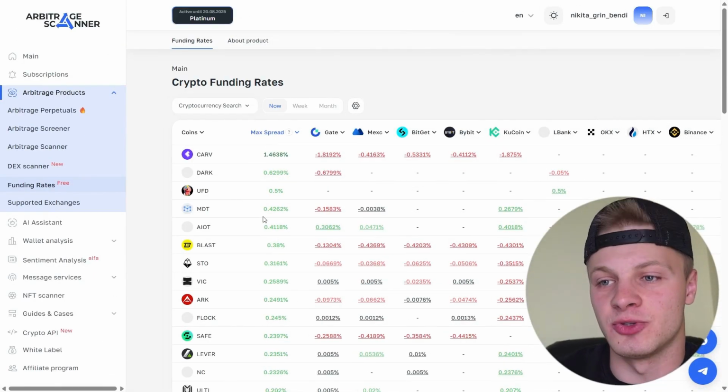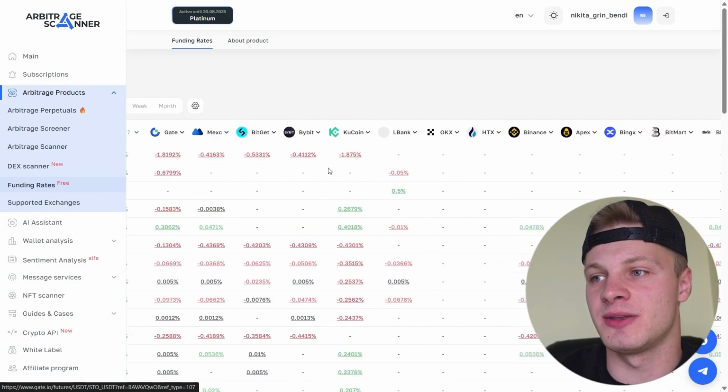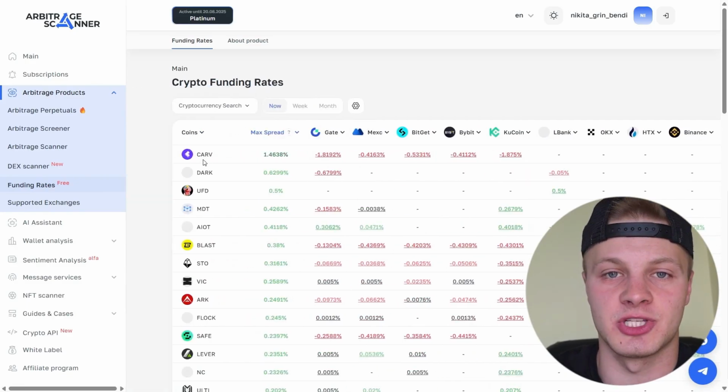This is a very passive, lazy strategy. You enter, collect the funding, exit, and make a profit. That's it. Moreover, the table with funding rates is absolutely free to access. So anyone can come here, check the funding rates, and start earning from funding arbitrage.